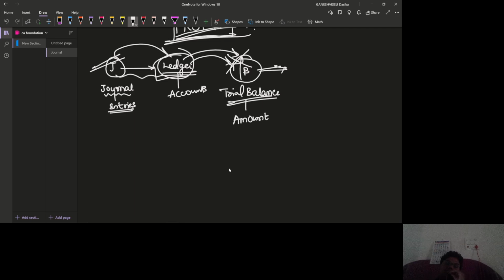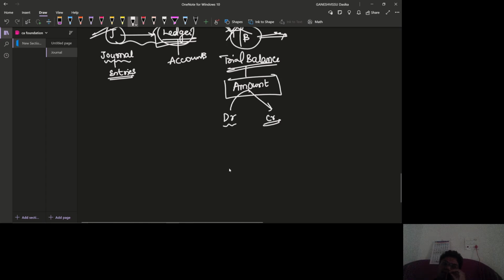Whatever amount is on the debit side and whatever amount is on the credit side, the totals must be equal. In this trial balance, the main name only says balance. Okay, this trial balance is balancing debit and credit items. That is, debit equal to credit.